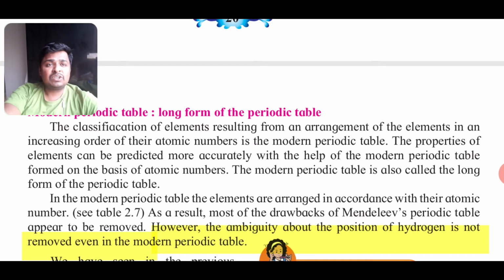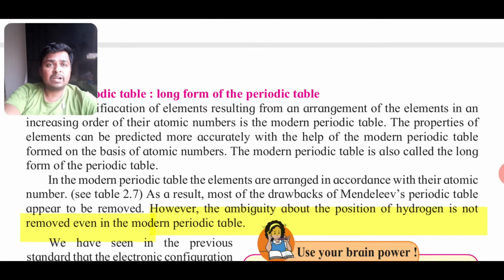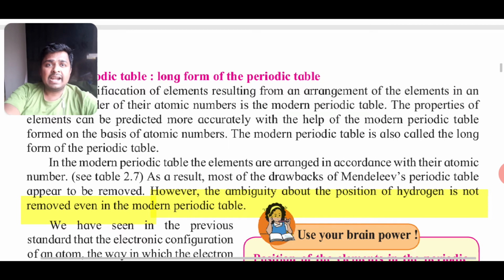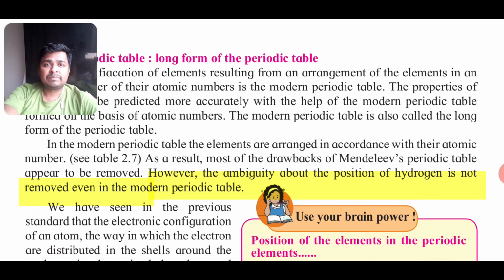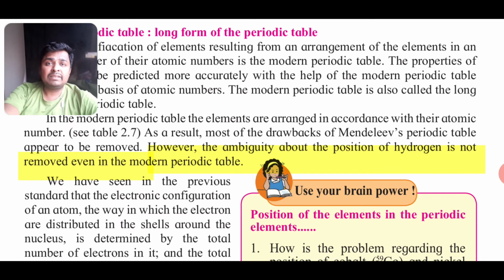So classification of elements by arranging them in increasing order of their atomic numbers was done, and we could predict more accurately the properties of the elements, and that was a very big achievement. But again, the ambiguity on the position of hydrogen could not be solved. So in the modern periodic table, the first group does not start with hydrogen. Remember this, very important.